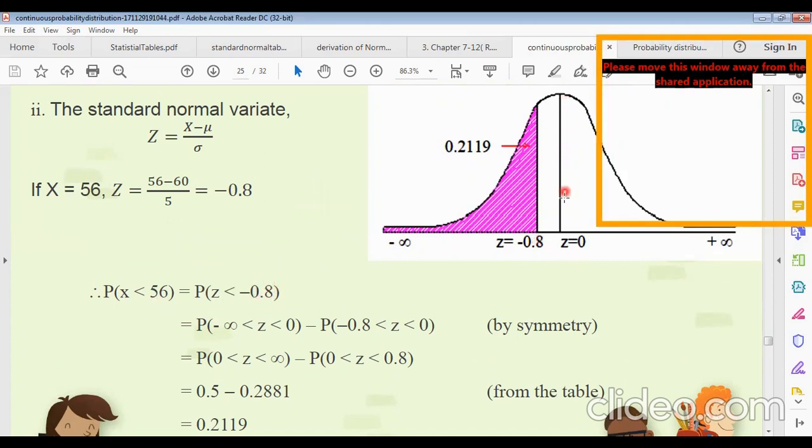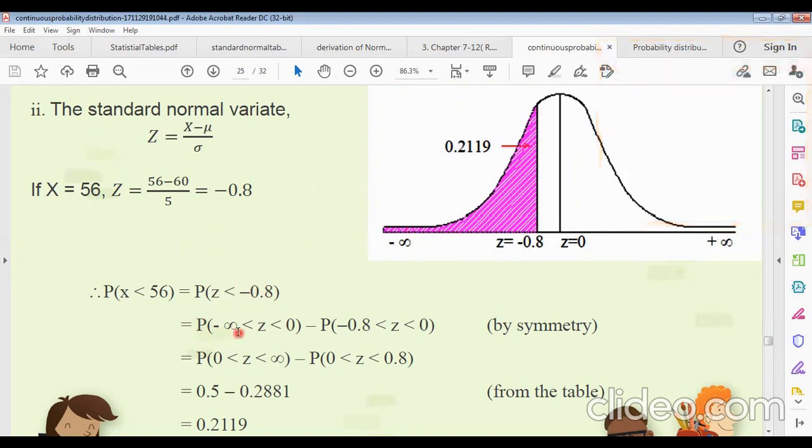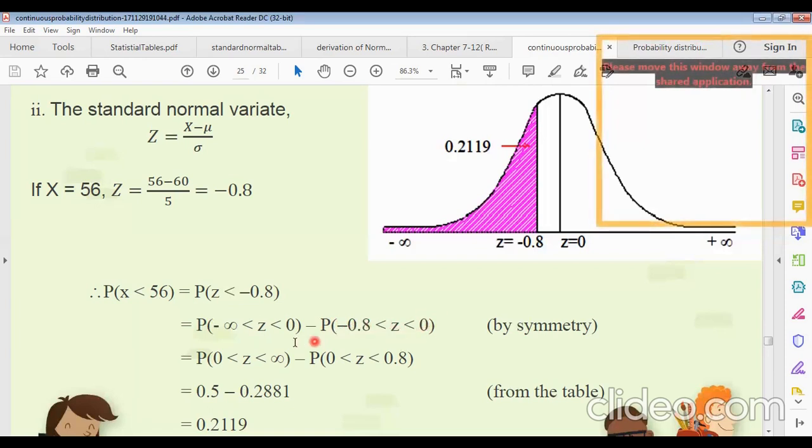Suppose this is the z equals 0 line, with the positive area and the negative area. Suppose z equals minus 0.8 is this line. You have to find this area. It can be written as the probability of minus infinity less than z less than 0, minus the probability of minus 0.8 less than z less than 0. By the symmetric property, we can write the probability of 0 less than z less than infinity, minus the probability of 0 less than z less than 0.8.